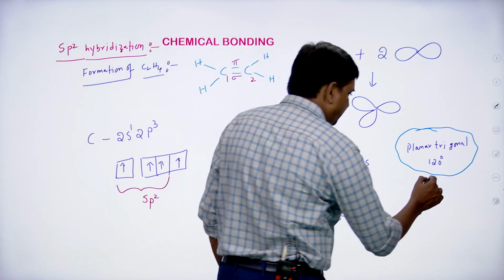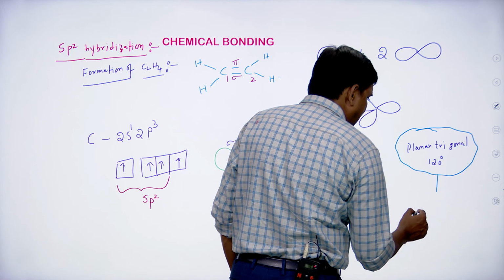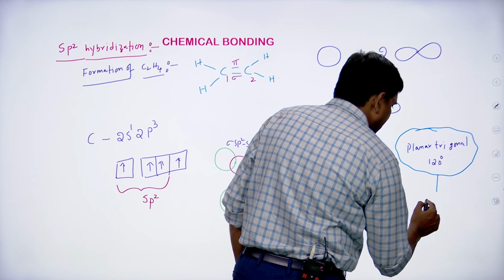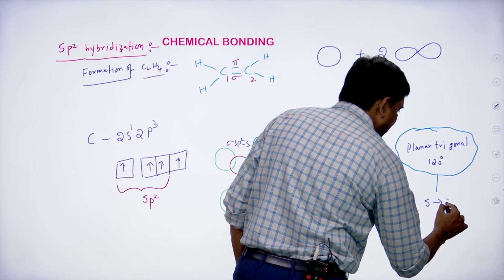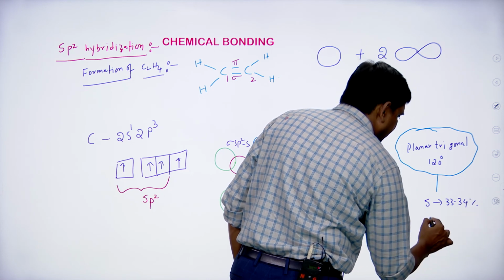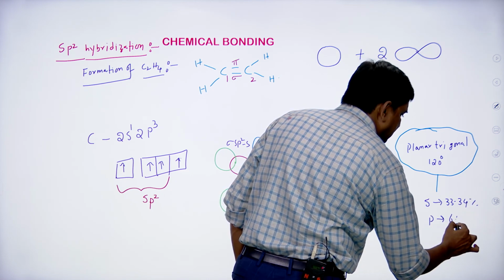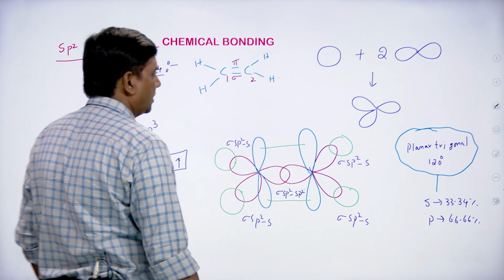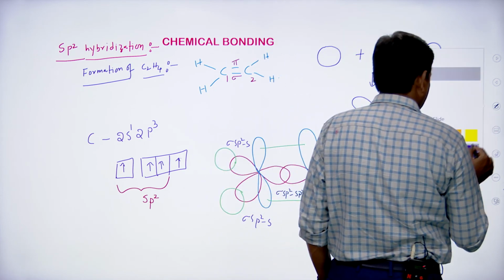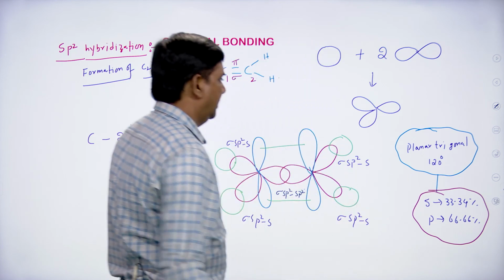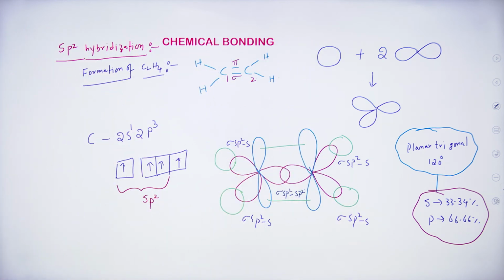In each one, what is the hybridization? I mean, what is the s character? Same. S character is 33.33 percent, and p character is 66.66%. Like this. And this is the information of the formation of the ethylene molecule, students.